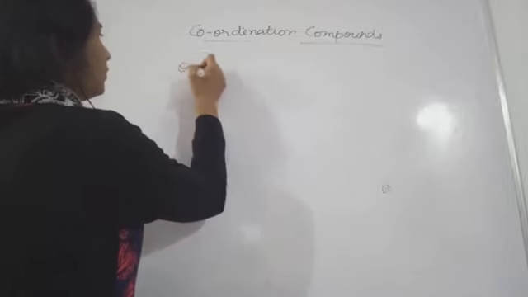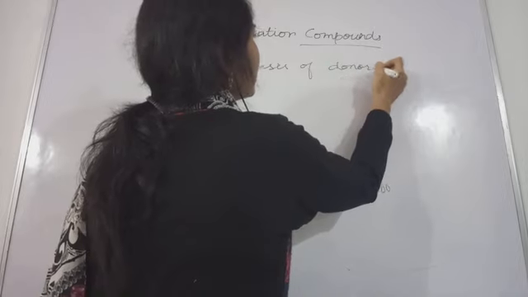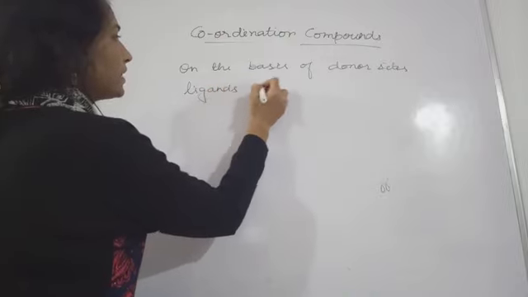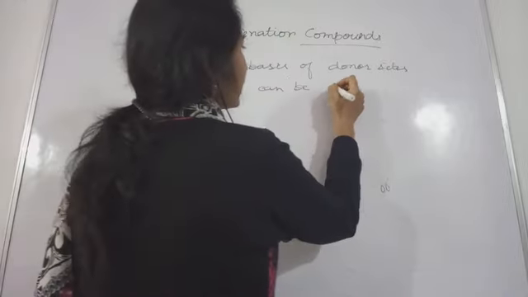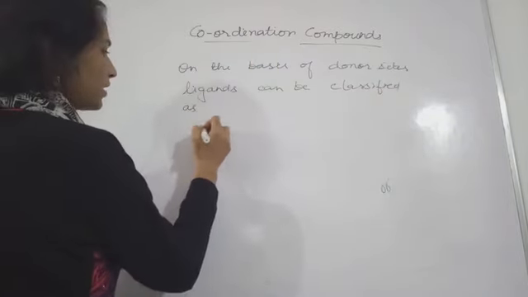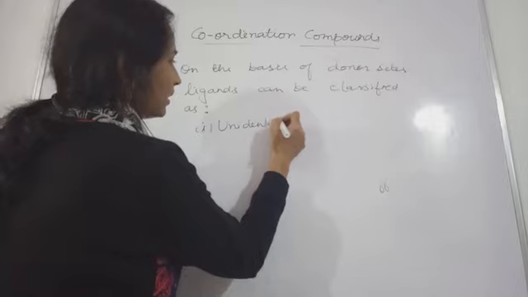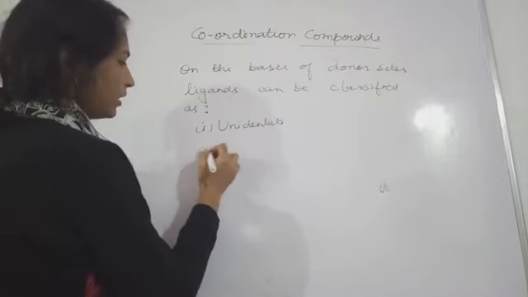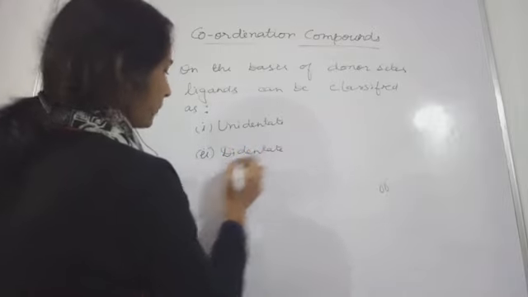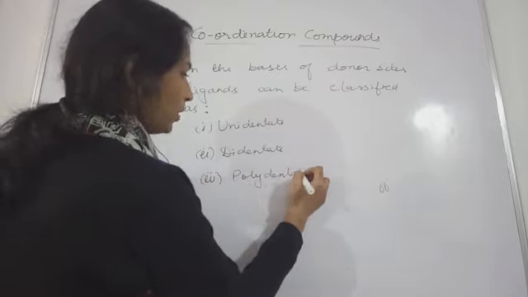On the basis of donor sites, ligands can be classified as first unidentate, then didentate and polydentate. With the help of examples we will understand what these terms mean.